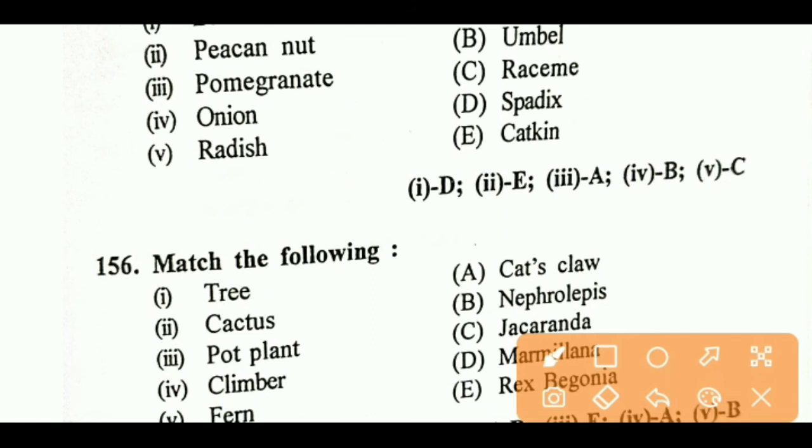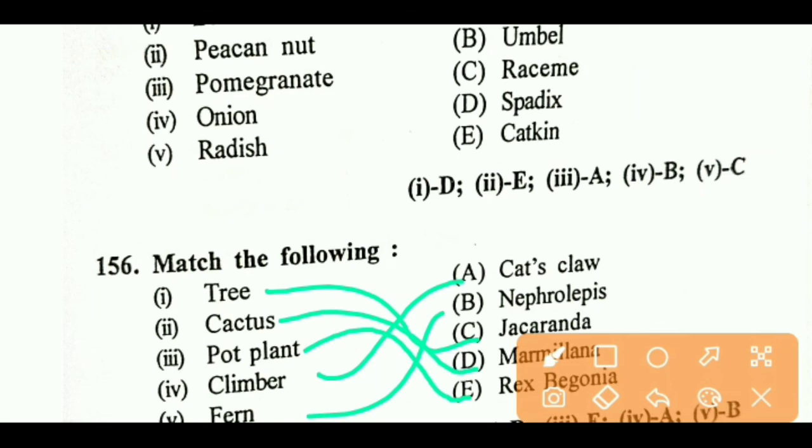Next. Tree is Jacaranda, climber is cat's claw, fern is Nephrolepis, pot plant is Rex begonia, and cactus is D. Mammillaria.